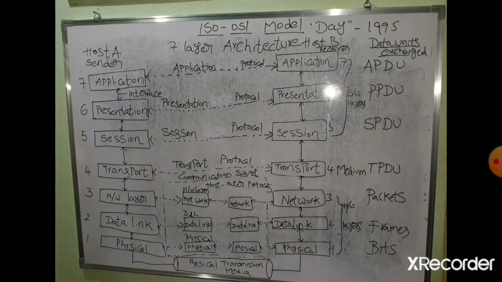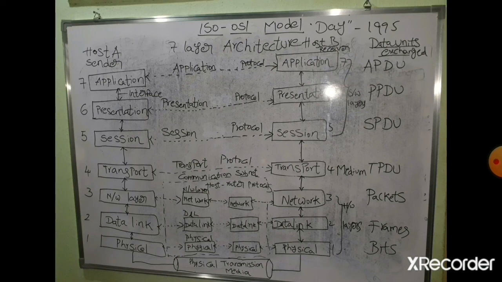Now I will explain this entire diagram, the entire figure. Here in this figure you will see the sender and receiver, host A and host B. At the sender side you have 7 layers, and at the receiver side also you have 7 layers.